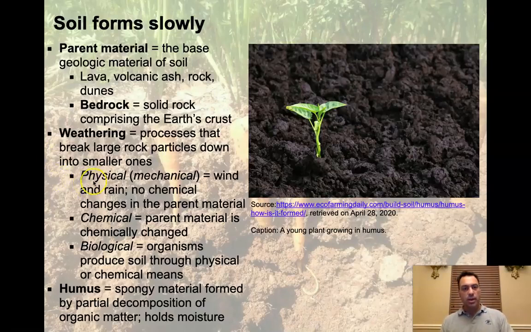There can be a physical way of weathering things down, something called physical or mechanical. It's usually wind or rain beating up on the material over a very long period of time. It turns out water is extremely effective at breaking down material physically. Another way is chemical weathering. Chemical weathering is pretty impressive in what it can do.